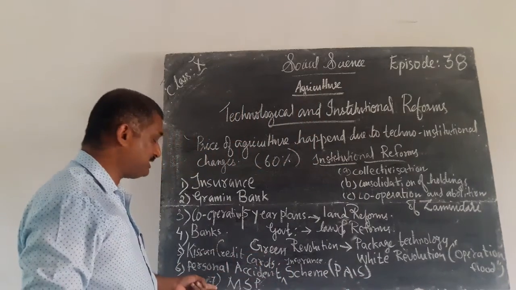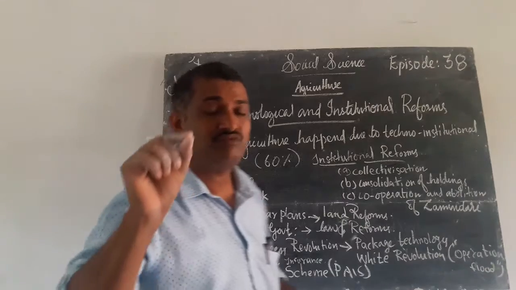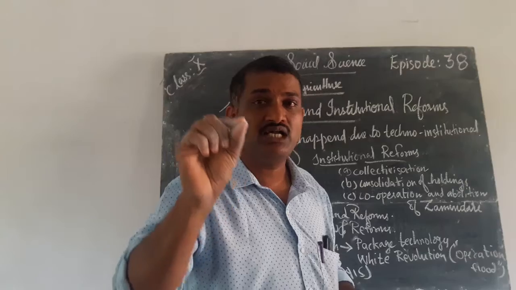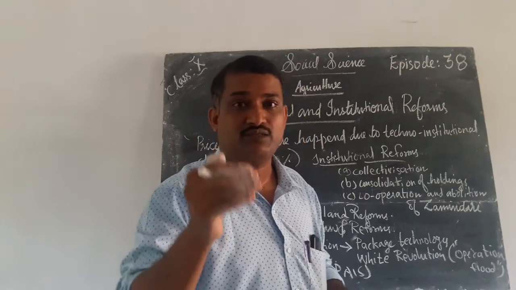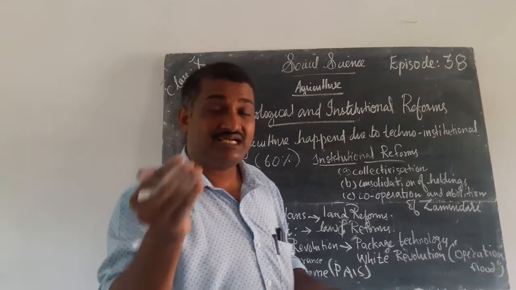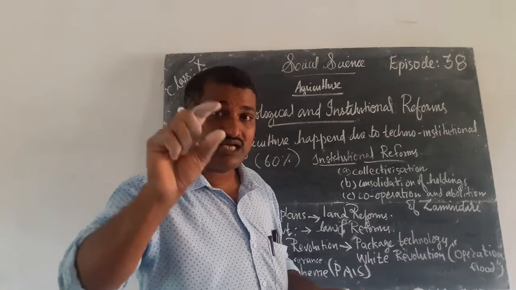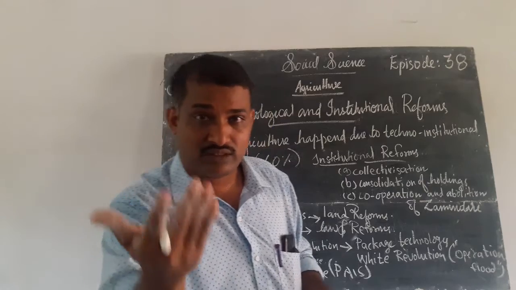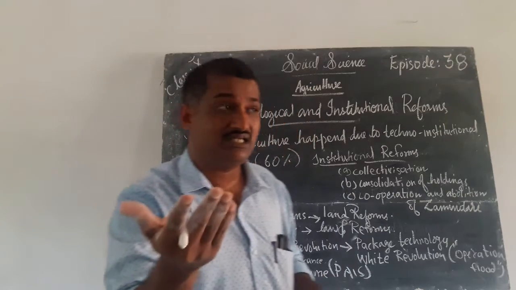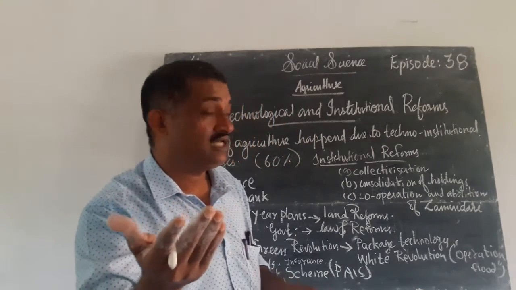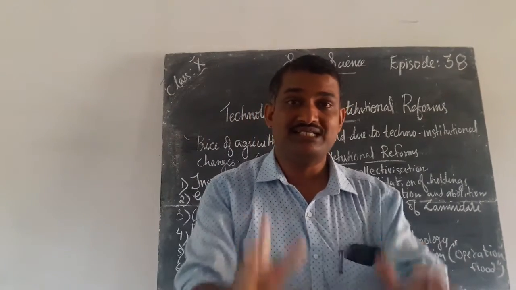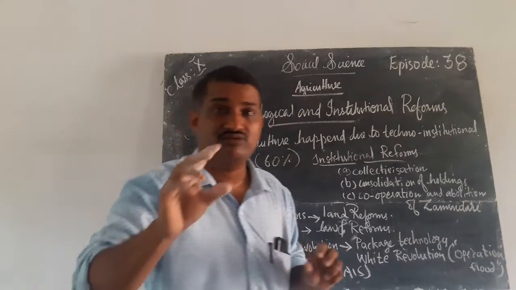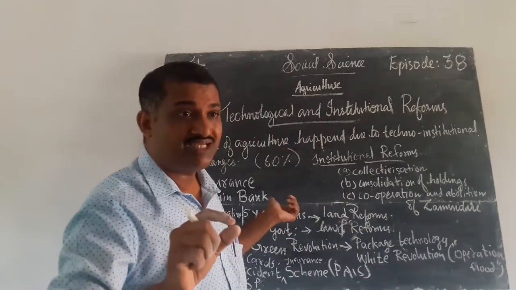In order to protect these peasants and farmers, a minimum amount was fixed by our government for their agricultural products, so that at least they will get a minimum support price. They will be saved due to this minimum support price.